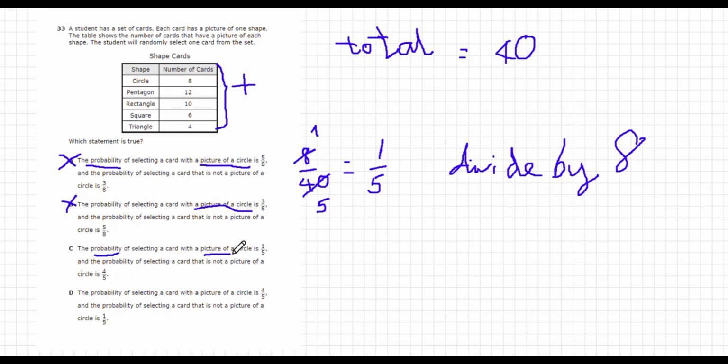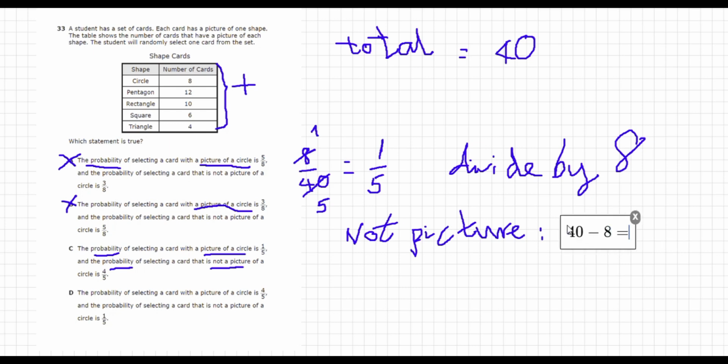Option C. The probability of selecting a card with a picture of a circle is 1/5, and this is correct. The probability of selecting a card that is not a picture of a circle is 4/5. Not a picture of a circle cards are 40 subtract 8 equals 32. The probability equals 32/40 equals 4/5, simplified by dividing both numerator and denominator by 8. Therefore, C is the correct answer.